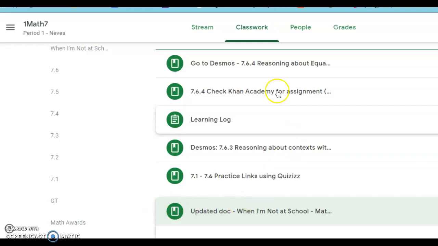So again, there are things on here that you don't have to do unless you want to, and then the things that show up on the growth tracker, you really should try to get those done. Now again, if you didn't do any work last week, you can just get started with last week's work and do your best to just kind of stay on track. And it doesn't matter if you're a day behind or a week behind or even more than a week behind. You're just doing the best that you can to continue growing your brain every day.